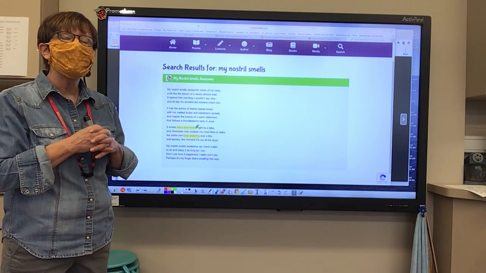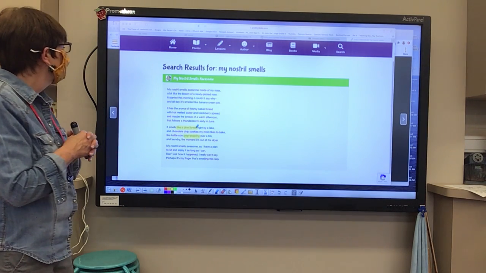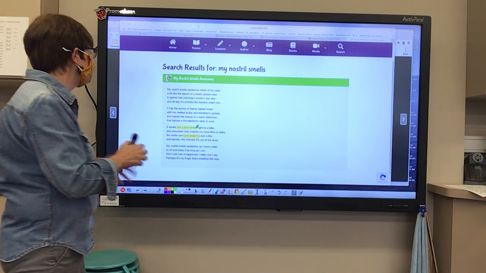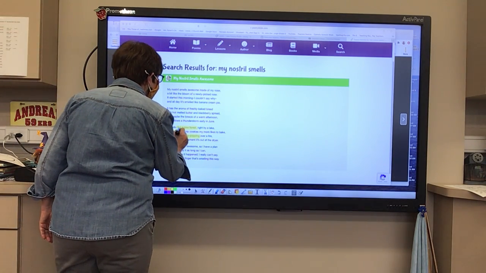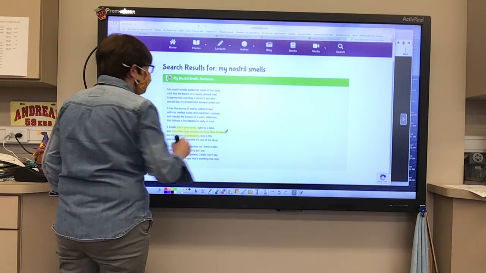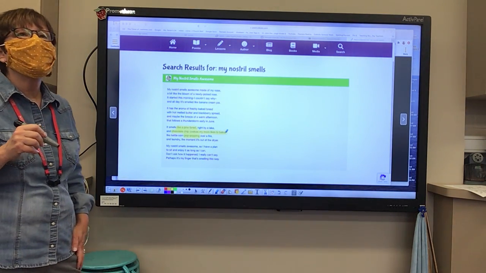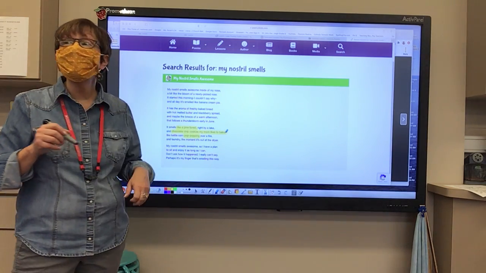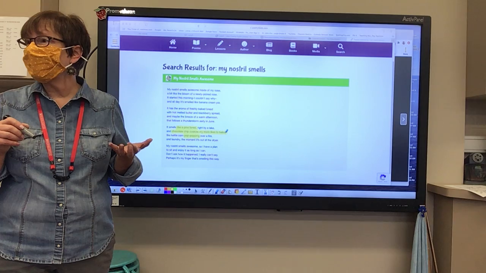Yes, Avery. Chocolate chip cookies my mom likes to bake. It says chocolate chip cookies my mom likes to bake. Okay, so let's go back. Like a pine forest, what's that an example of?